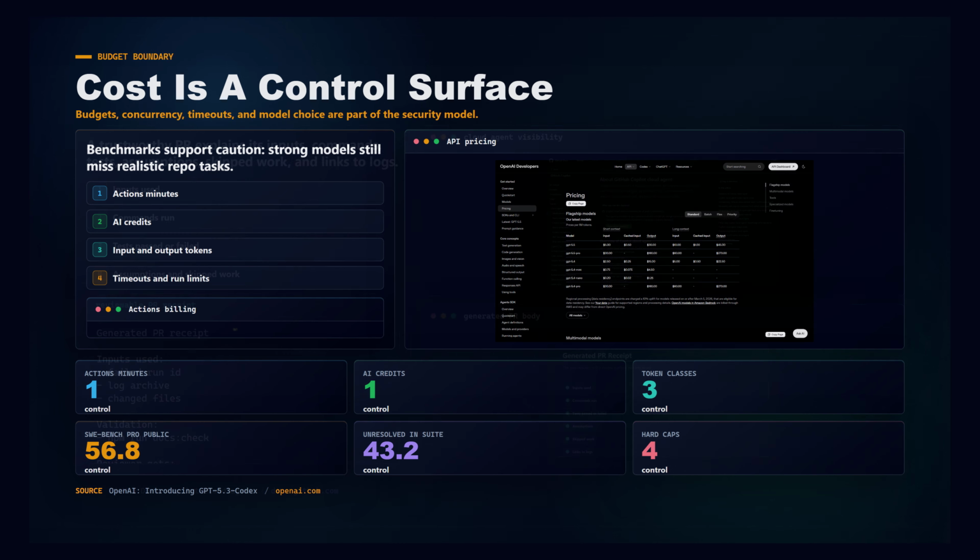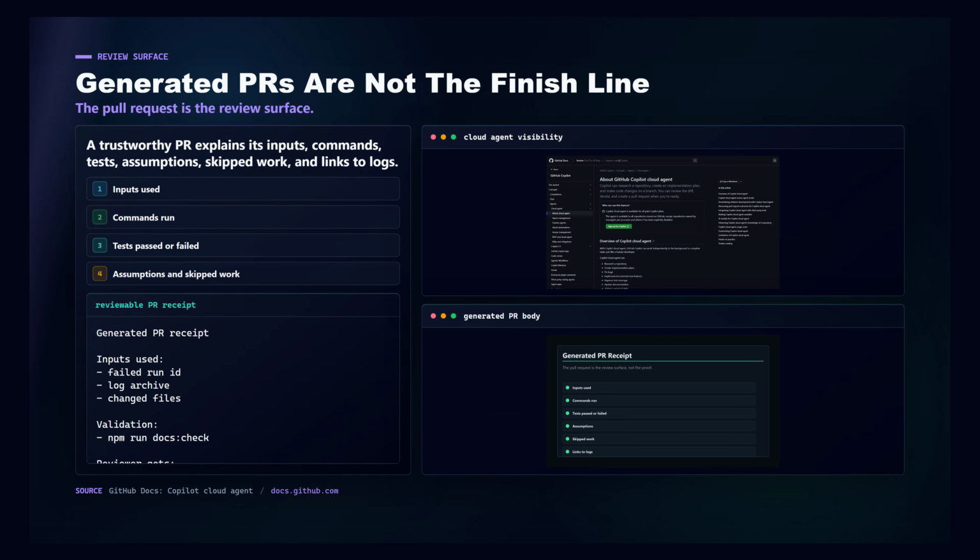A generated pull request is not the final proof. It is the review surface. The PR should say what input it used, what commands ran, what tests passed or failed, what files changed, what assumptions it made, and what it skipped. For a CI fix, the rerun matters more than the explanation. For docs, the build or link check matters more than a confident summary. GitHub Copilot's Cloud Agent is useful as a comparison point because it exposes session logs and makes work visible through commits and logs. Custom workflows should meet that bar, not hide behind a final comment.